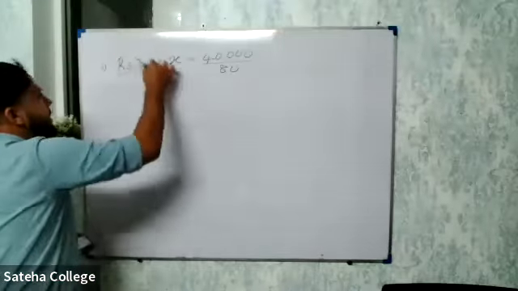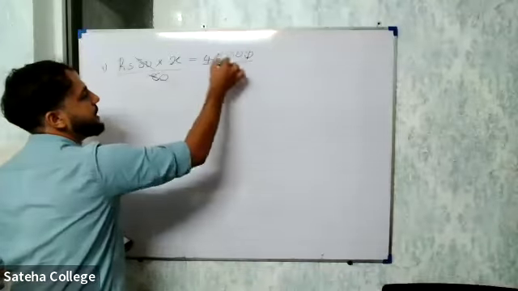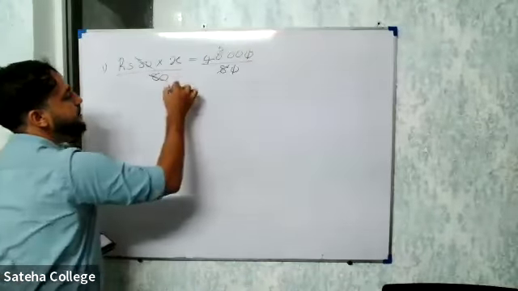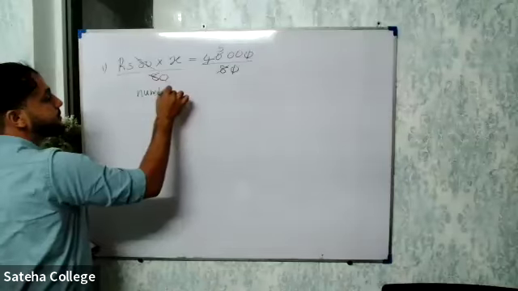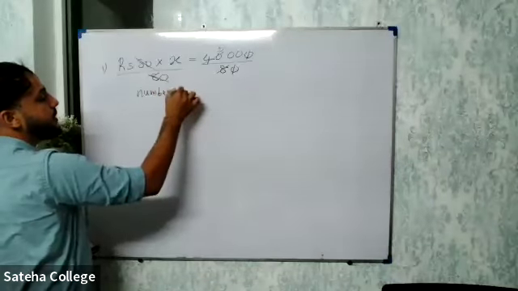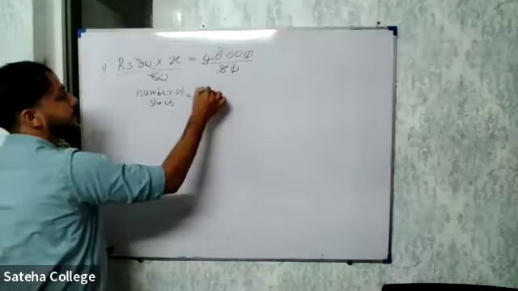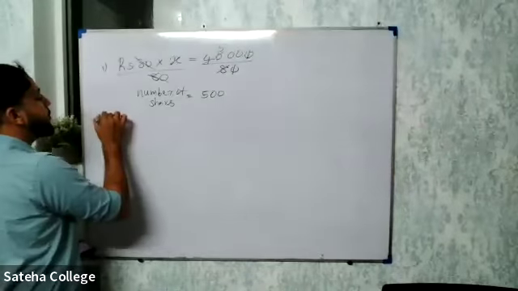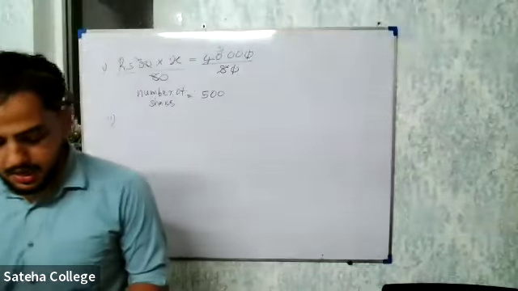All right, fine. 80 and 80 cut off, 0 and 0. Then 40 divided by 8, that is 5. So number of shares is equal to 500. That's your Roman number 1.